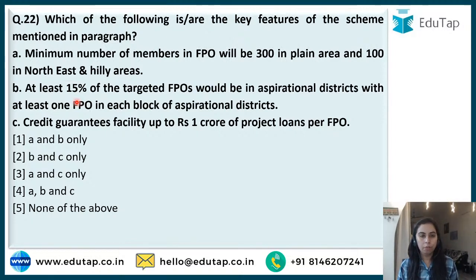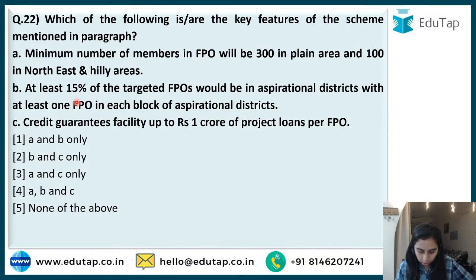Minimum number of members in an FPO, Farmer Producer Organization, will be 300 in plain areas and 100 in northeastern hilly areas. 15% of the targeted FPOs would be in aspirational districts, with at least one FPO in each block of the aspirational district. Credit guarantee facility up to rupees 1 crore of project loans per FPO is provided. This becomes a difficult question, right? But we are here to cover the difficult questions also. So basic dimensions you must cover: the features, the objective, the implementing bodies of any scheme, the launch year, the purpose of it.